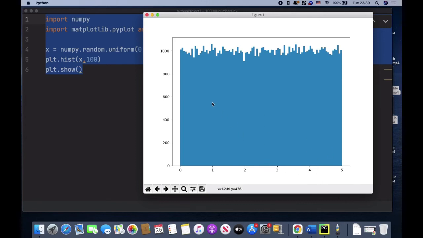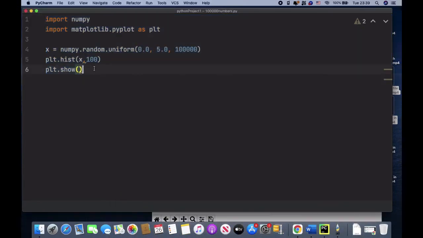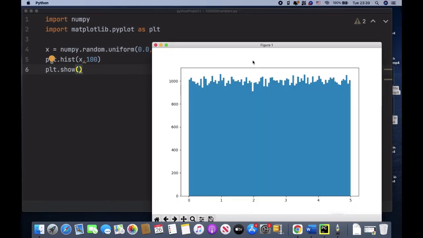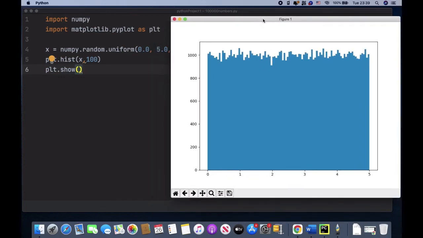All I need to do is screenshot this and send it to him with the code. So I'll copy this code and put it here and screenshot it. I'll just tell him this is the code and this is your histogram.